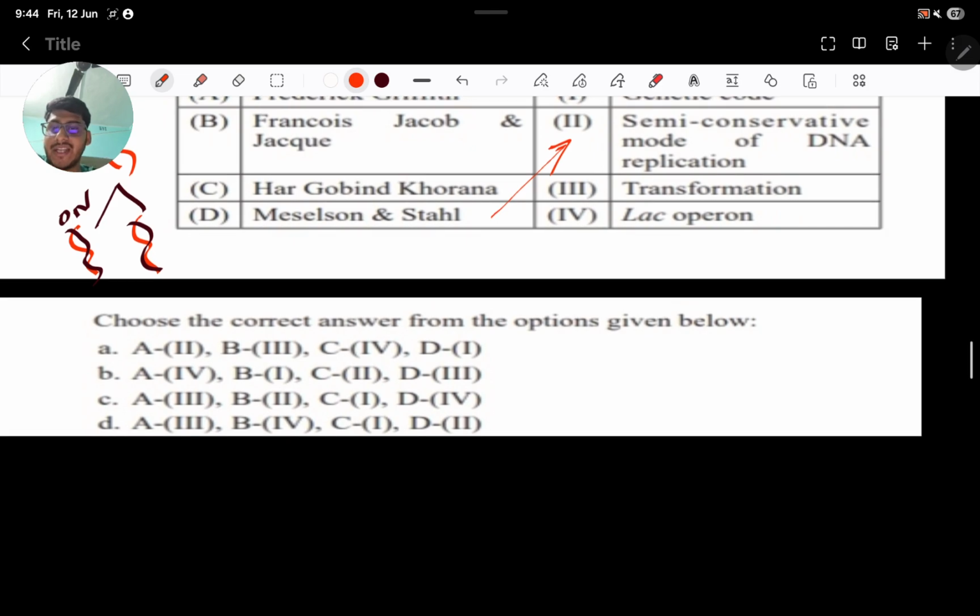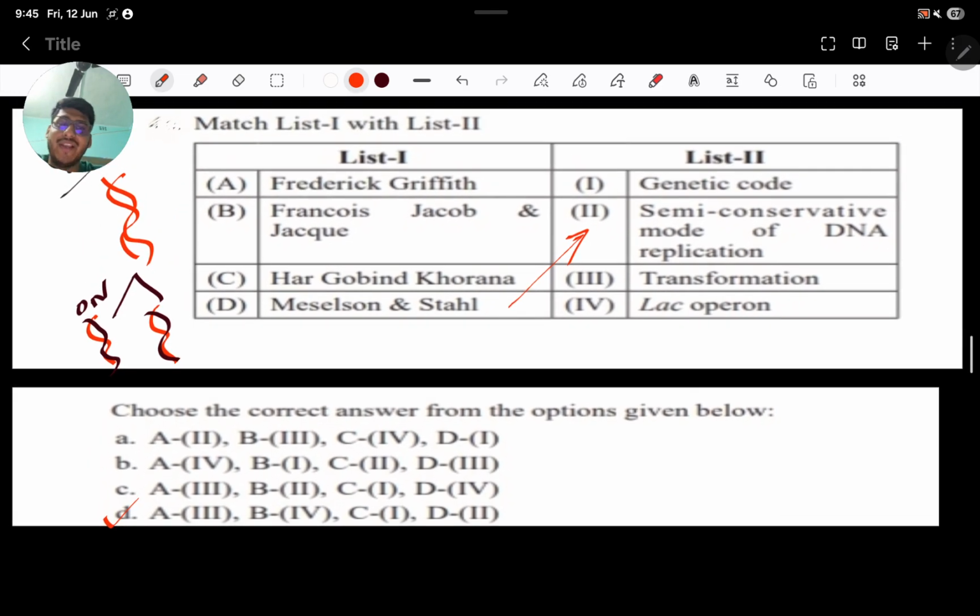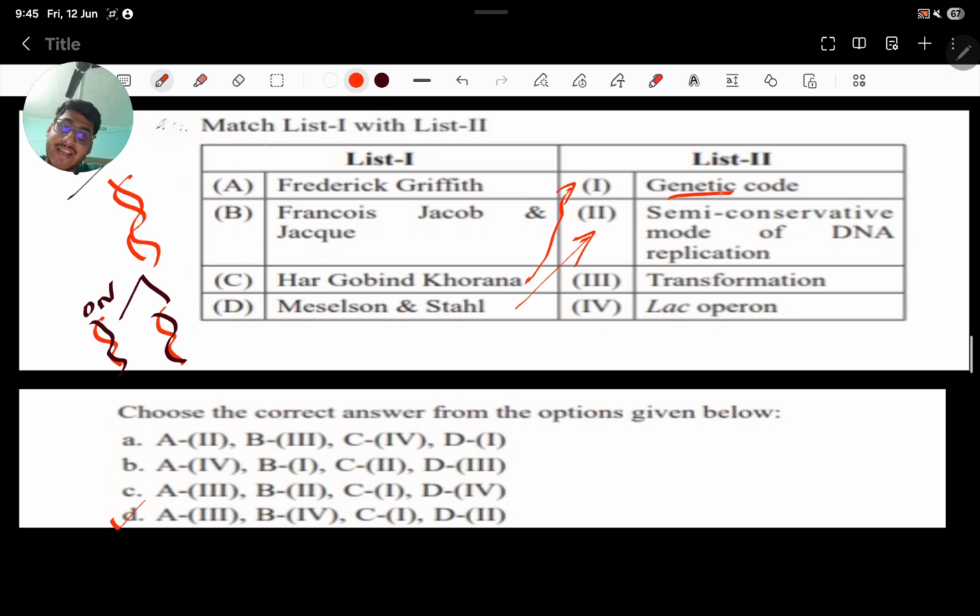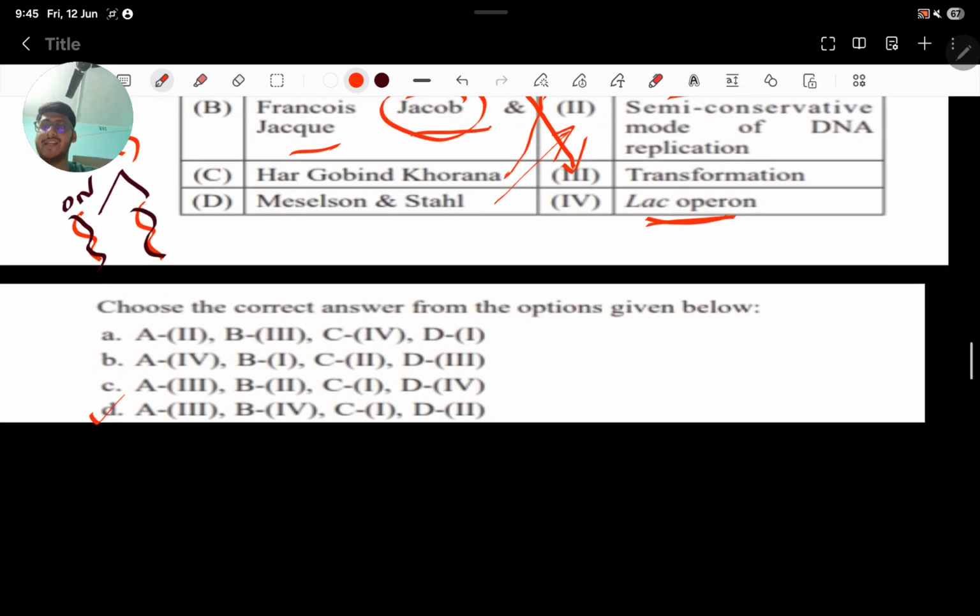See D2, where is the option D2? Oh, there. See, such an easy question. Only by doing one option you will get it right. Har Gobind Khorana, this was an Indian scientist who discovered the genetic code. Okay, and Griffith did the transformation experiment with the mice. Okay, and Jacob and Monod, when you see the names Jacob and Monod, these two scientists worked with the lactose operon or lac operon. Okay, so the answer will be D.